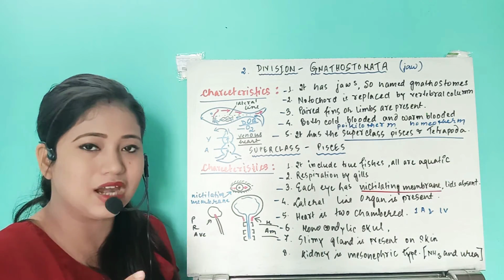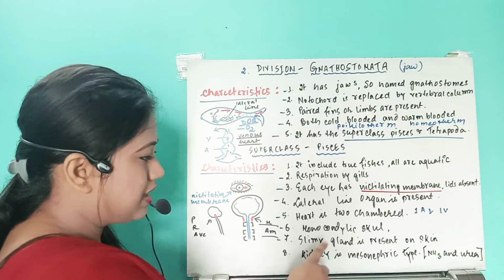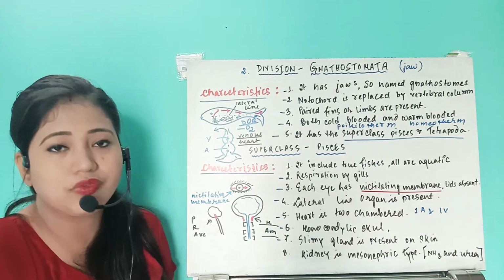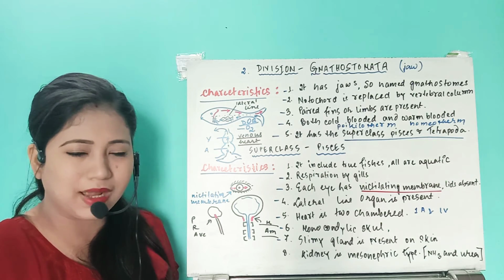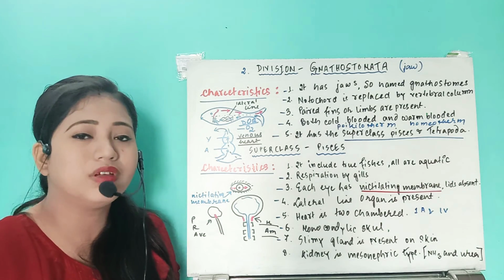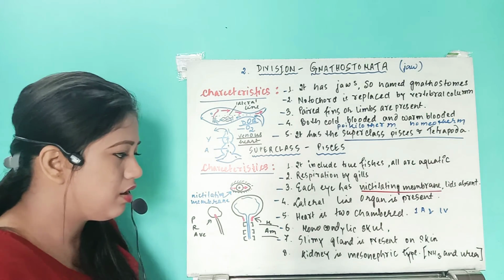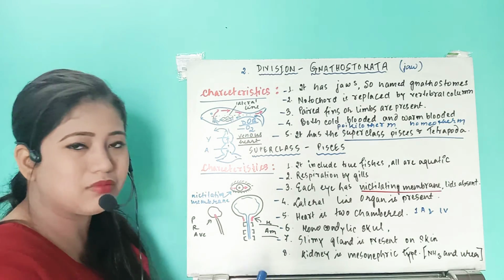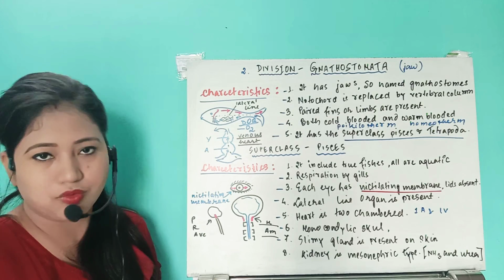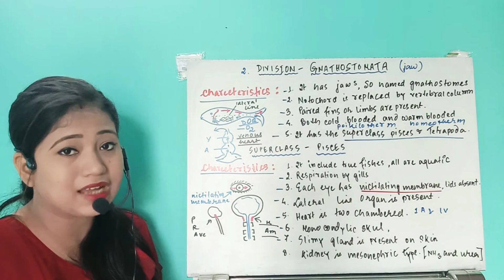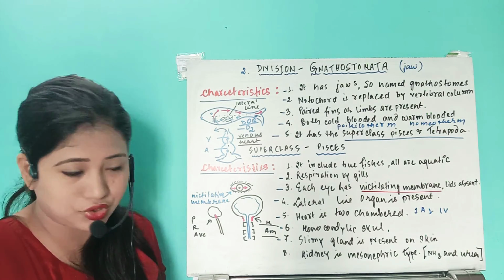Above their scales they have the slimy gland, and it protects the organism from any type of infection, like bacterial and fungal infection. Because this slimy gland is present, it can also act as an antibacterial substance.